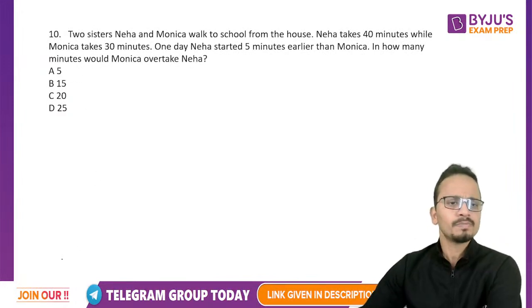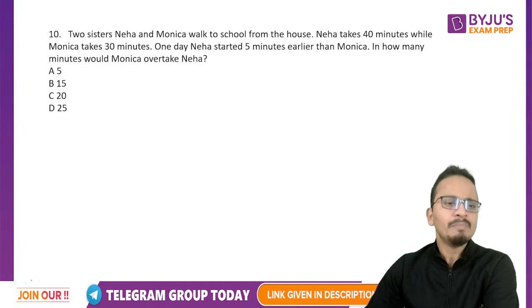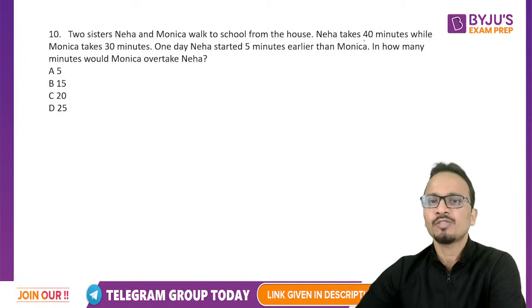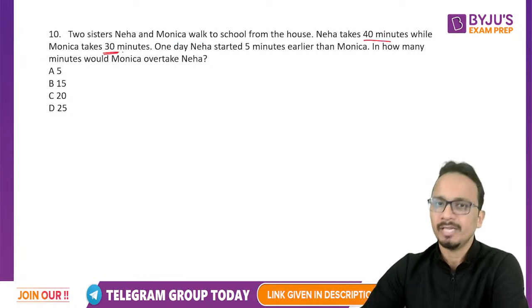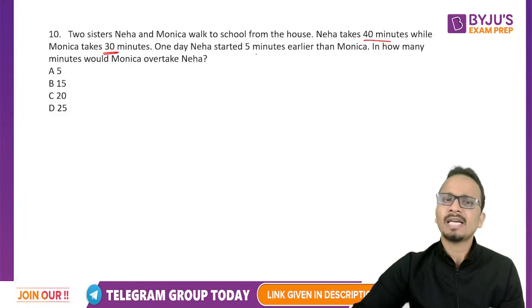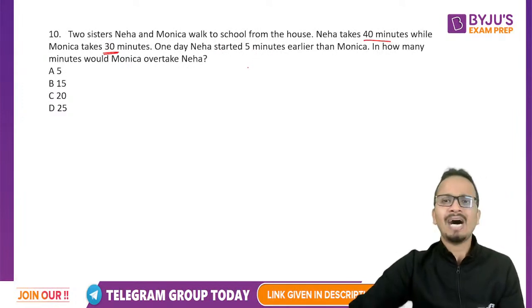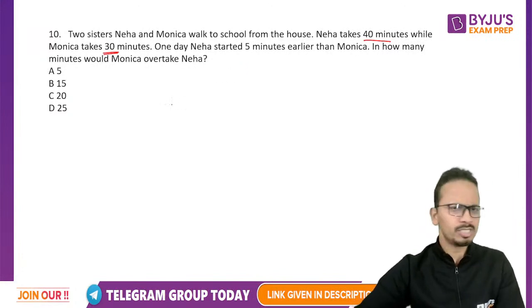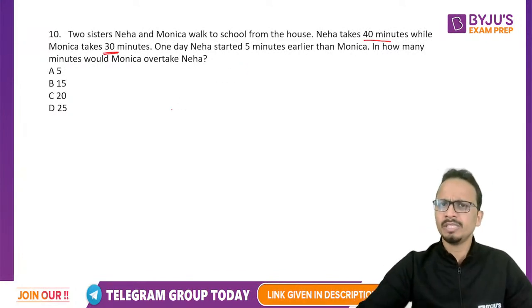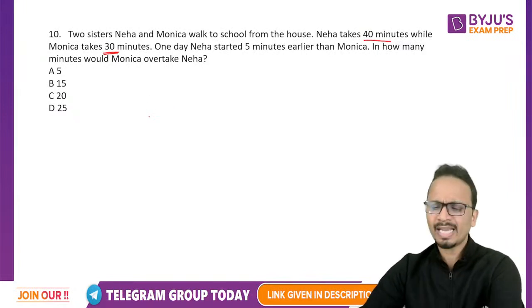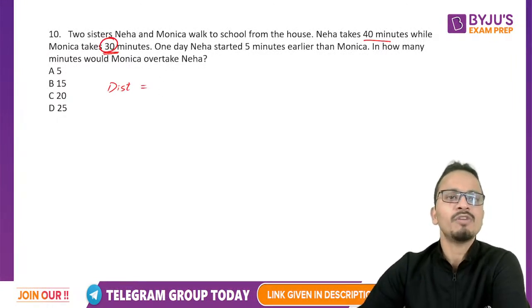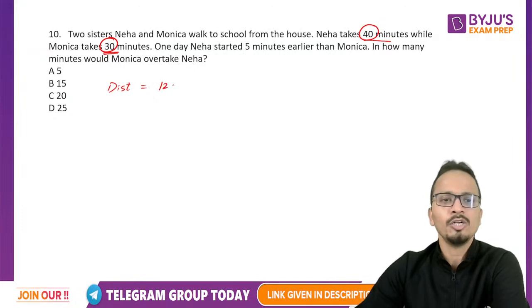Okay. Now, let's see what method can be used to tackle this question. Now, two sisters, Neha and Monica, walk to school. Neha takes 40 minutes while Monica takes 30 minutes. Okay. Now, one day, Neha started 5 minutes earlier than Monica. In how many minutes would Monica overtake Neha? Now, this is very basic question of relative speeds, but the speeds are not given. So what I can do is I can start by assuming the total distance. So I'll assume the total distance as the LCM of these two, which is 120.